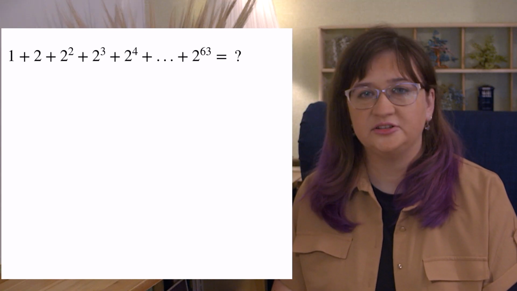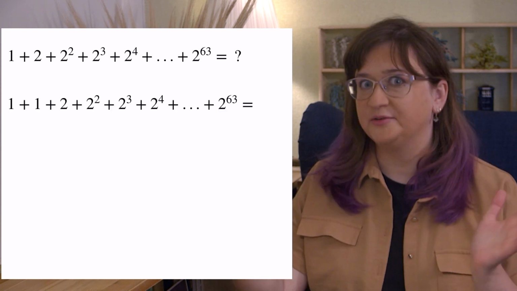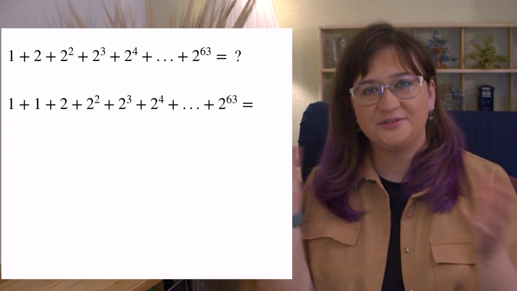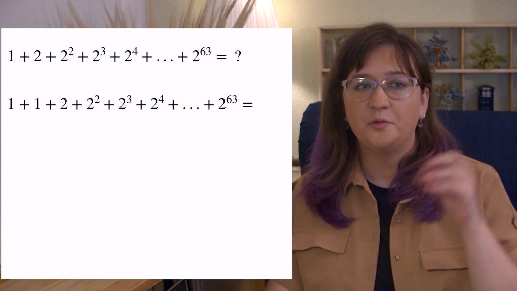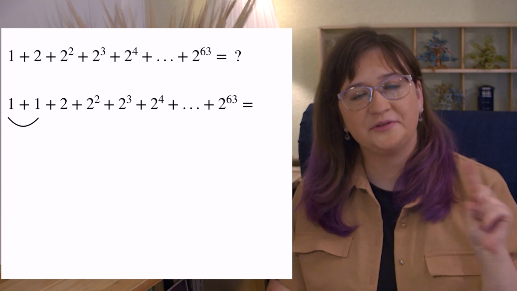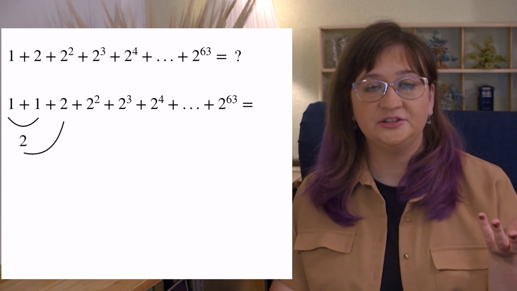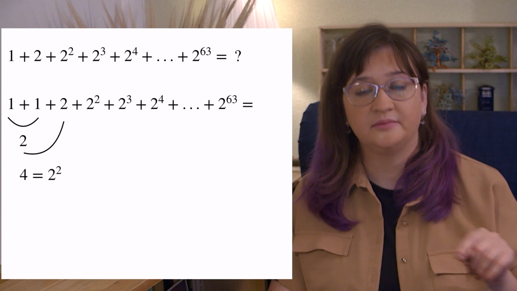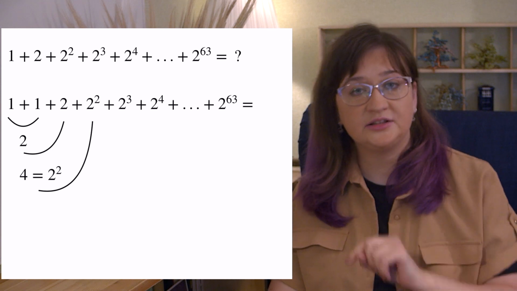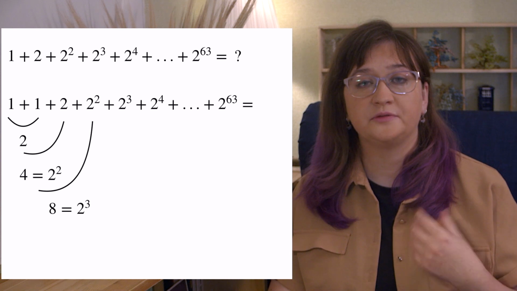Let's for a second imagine that we want to give our philosopher 1 more grain of wheat and write it down. Because, come on, what's 1 grain? Nothing. Okay, so let's write it down. Then we have 1 plus 1, this one's the grain that we just gave him, and the price for the first square. It equals 2. Then we take this 2 and add to that the price for the next square. We came up with 4. Then we add up the price for the next square. 4 plus 4 is 8. And 8 is 2 to the power of 3.